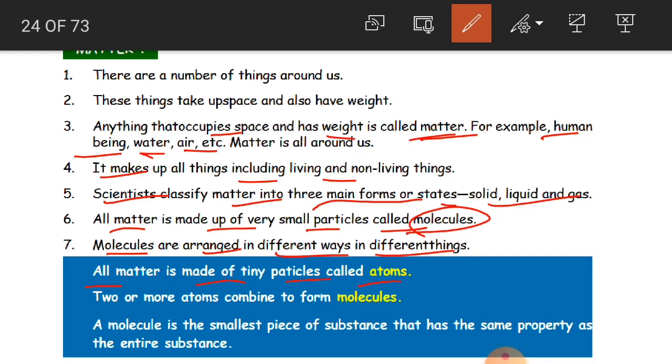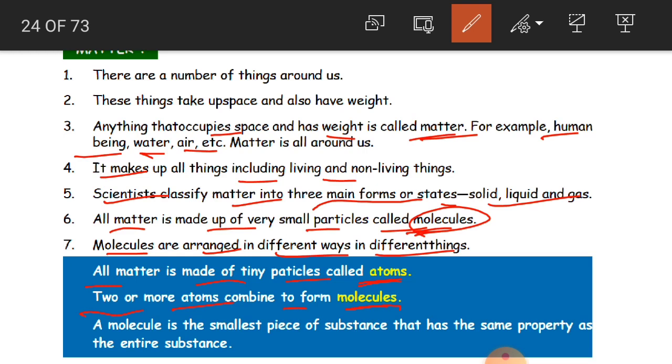Here you might ask me: you said all matter is made up of very small particles called molecules, and now you are saying atoms. If the particle is only one atom, then we call it an atom. If two or more atoms combine, they form molecules, and these molecules form matter.